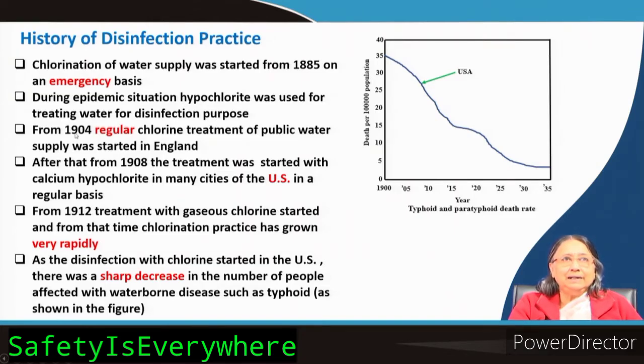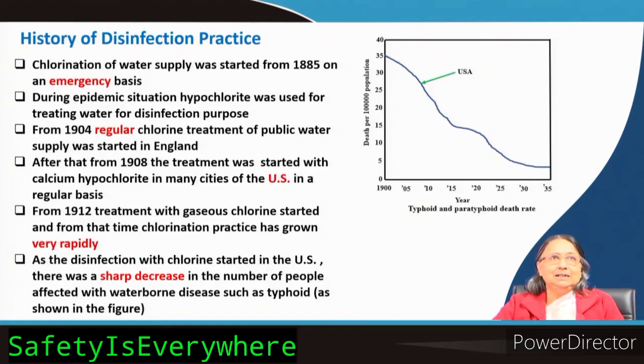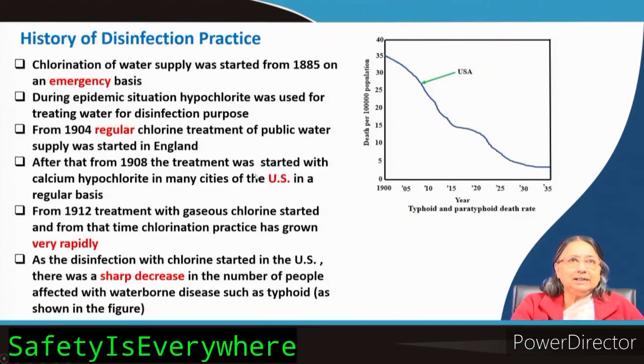From 1904, regular chlorine treatment of public water supply was started in England. So it was no more on an emergency basis; regular treatment was started. After that, from 1908, treatment with calcium hypochlorite was started on a regular basis in many cities of the US.